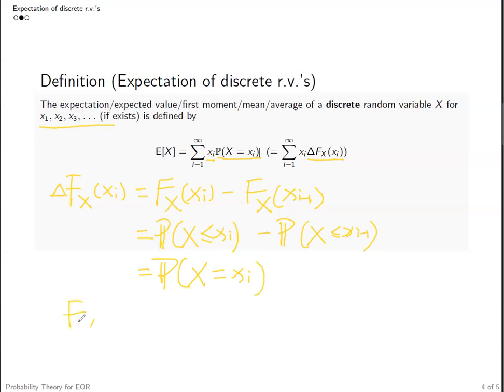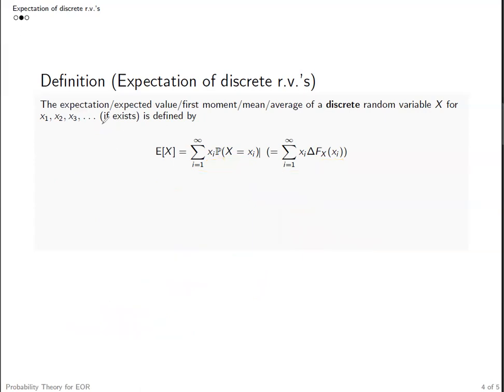Here we also denote Fx(x0), where x0 is not in the support of x, equal to 0, right? Then in the end, those two different expressions would mean the same value if the summation is well defined.